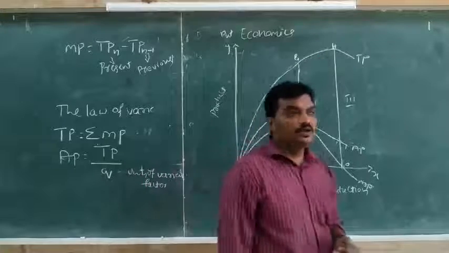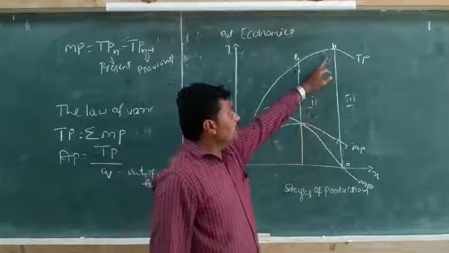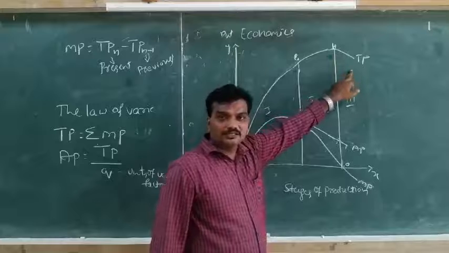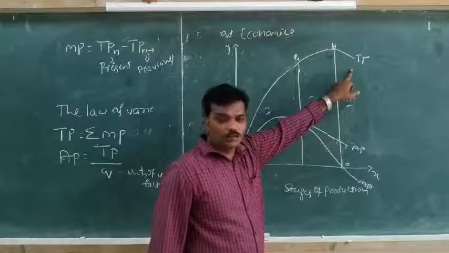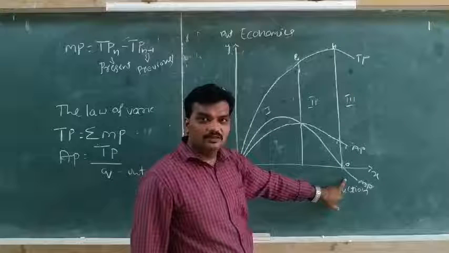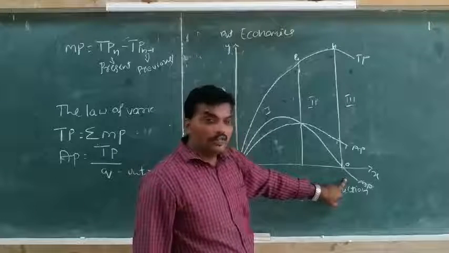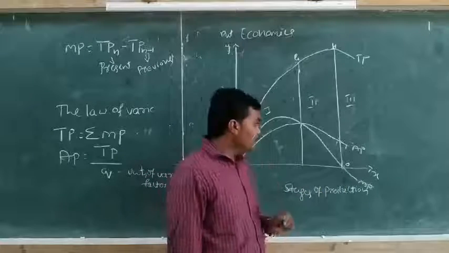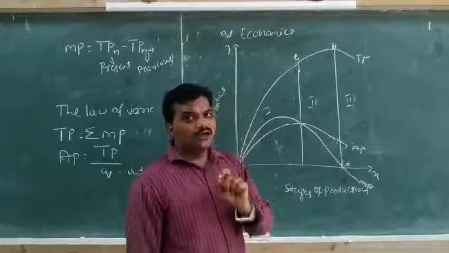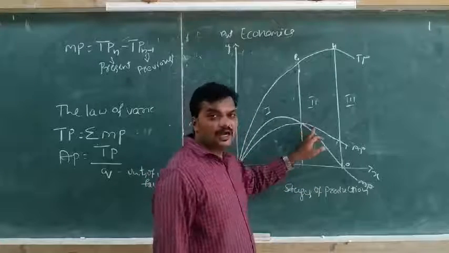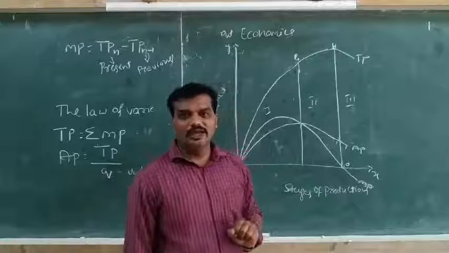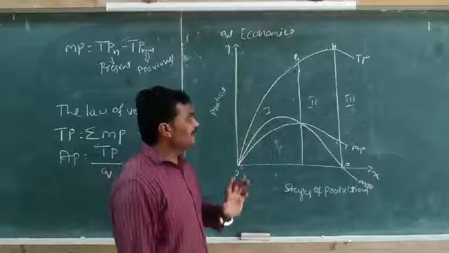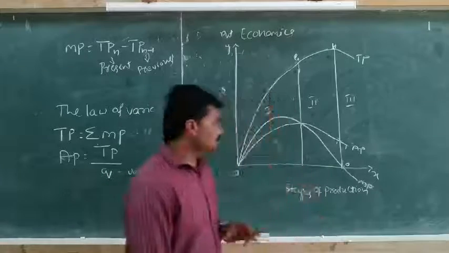And come to the third stage. After the maximum point, the total product curve starts to decrease. After the marginal product becomes zero, it continues in negative form. But what happened to the average product curve? The average product curve continues to decrease. This is the diagram representation.